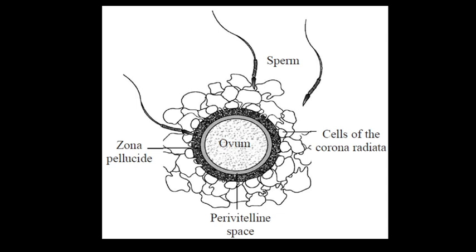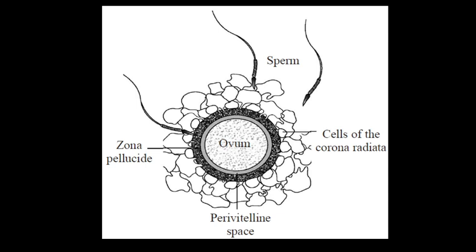The first polar body, which separates from the ovum during the first meiotic division, if you remember the process of oogenesis, there is meiotic division, lies in this space. The region of the ovum which extrudes the polar body and receives the sperm is called the animal pole, and the pole of the ovum opposite to the animal pole is known as the vegetal pole. So this is the structure of the ovum.